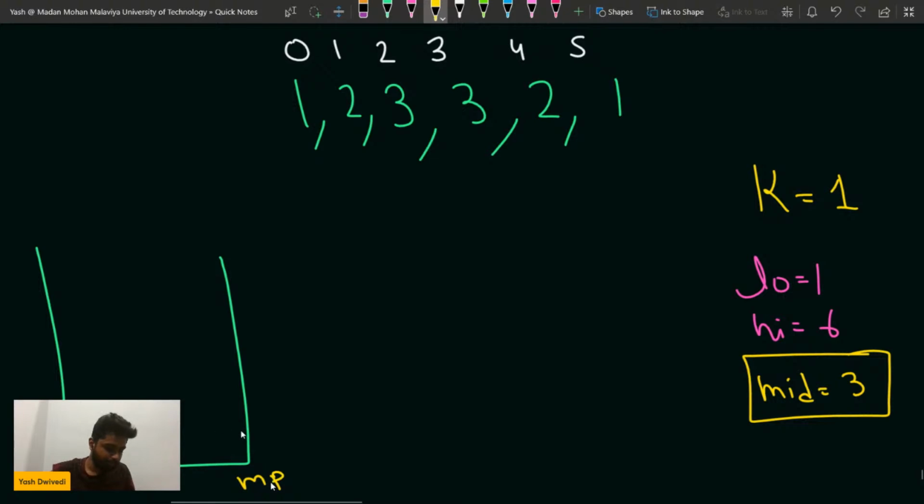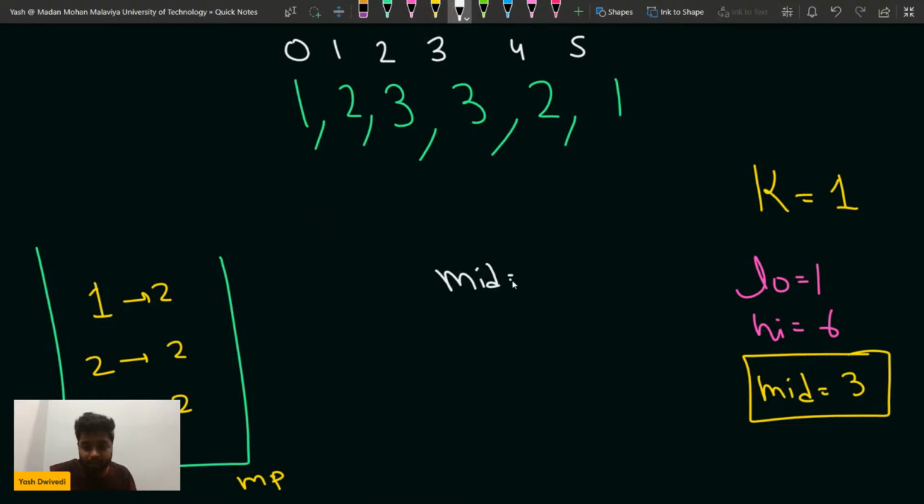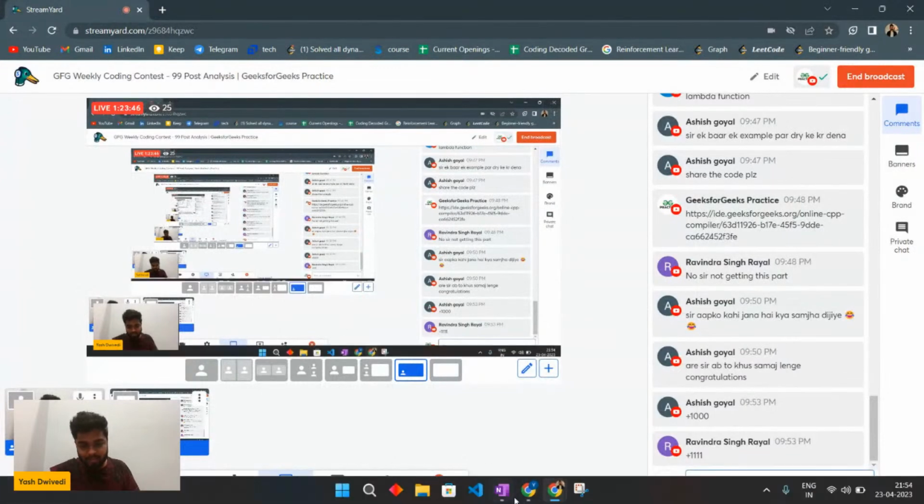I'm having this map right here, and 1 has a frequency of 2, 2 has a frequency of 2, 3 has a frequency of 2. This is the point. Now after this what we are doing further is, 1 has a frequency of 2, 2 has a frequency of 2, and 3 has a frequency of 2, right? So after this, if my mid value is let's say 3, why am I coming back to this screen?